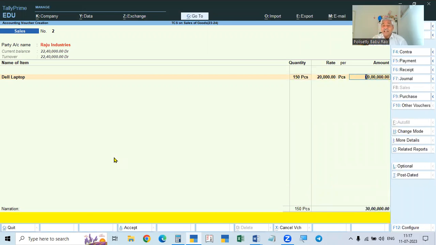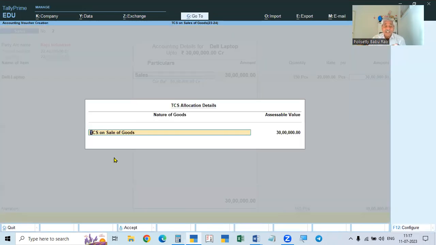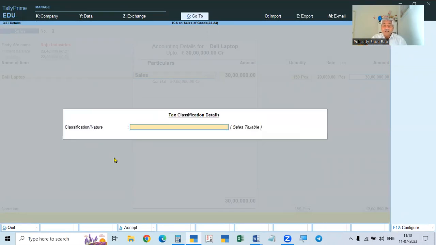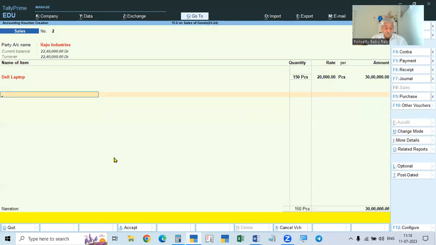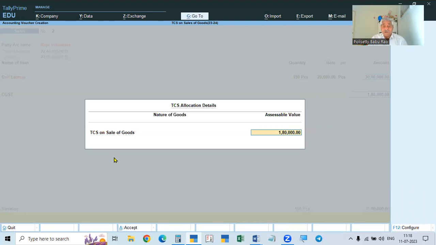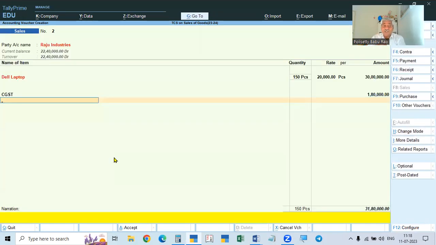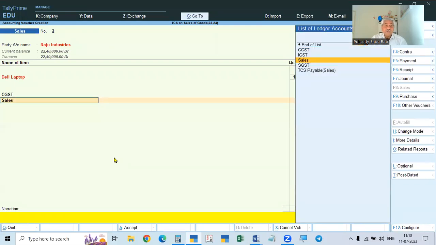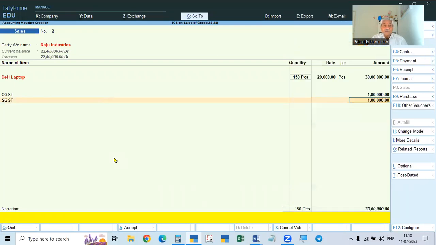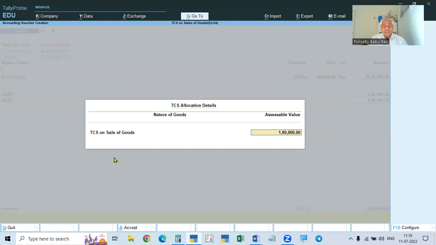So total is 30 lakhs. So sales 30 lakhs. So assessable value, that is TCS sale of goods, 30 lakhs, and then sales taxable within the state. Okay, over. Now come down. So CGST, 1,80,000. Because it will calculate the tax, that's why it shows me the assessable value. Then SGST, 1,80,000. This is what is taxable.